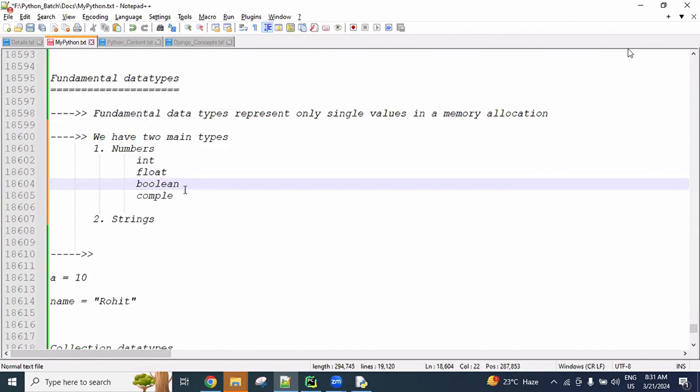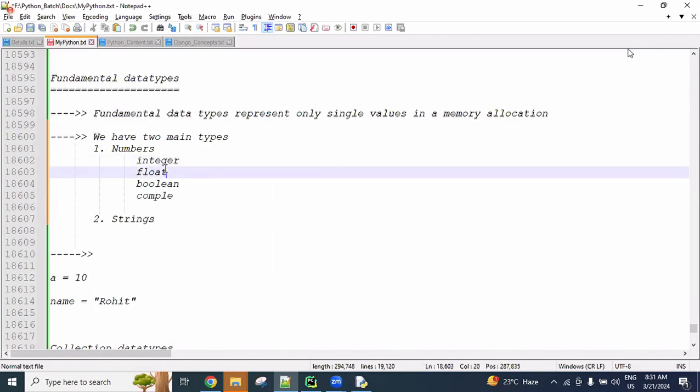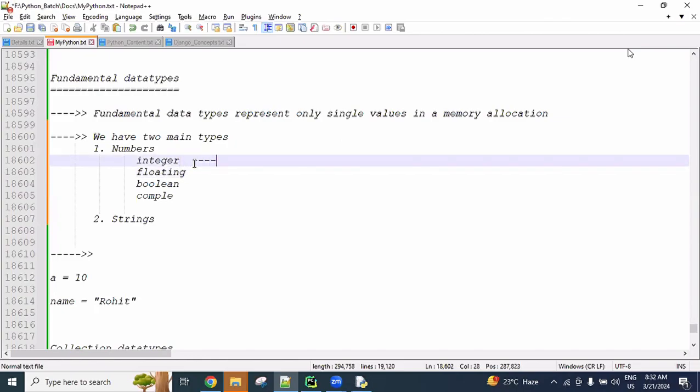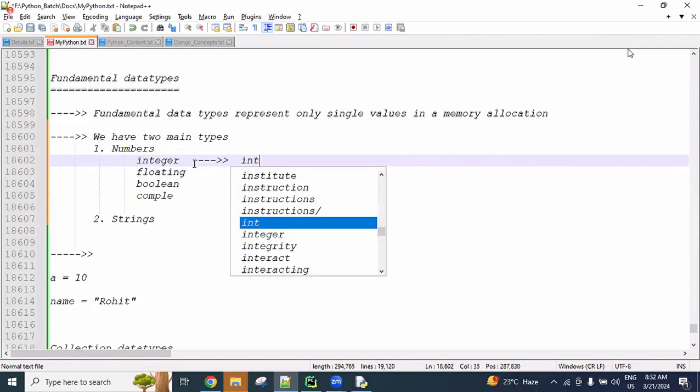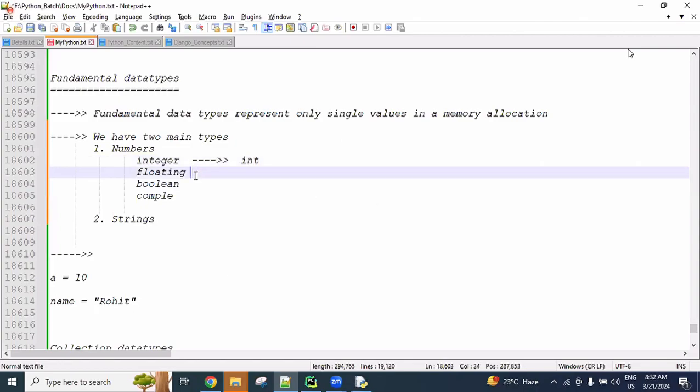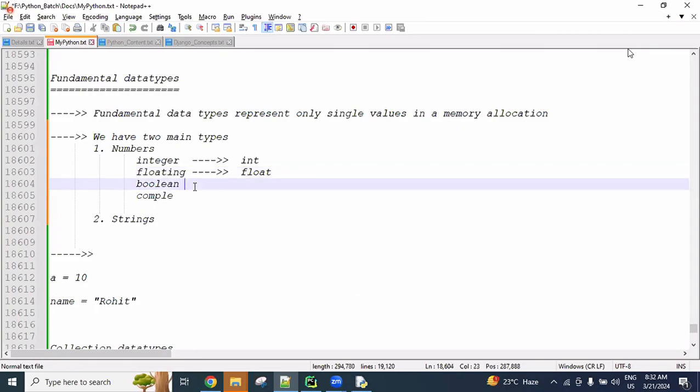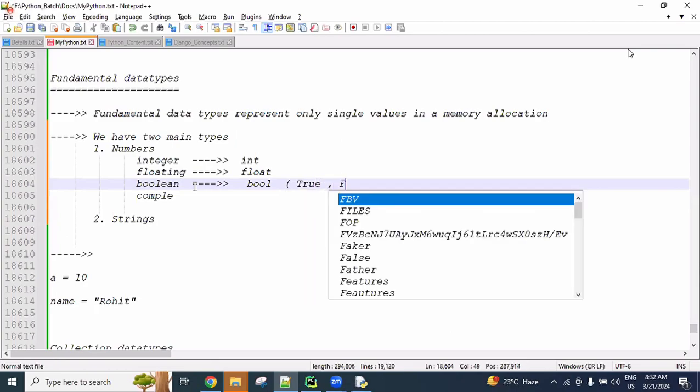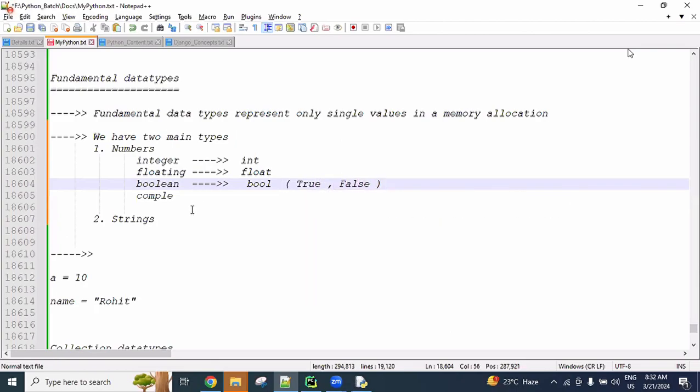Boolean values, complex values, integer values, floating values. Integers are represented using int. Floating values are represented using float. Boolean values are represented with the bool data type, where the values are true or false.